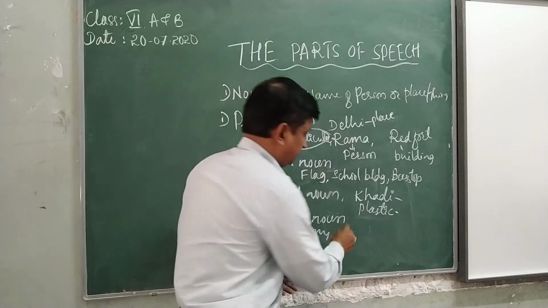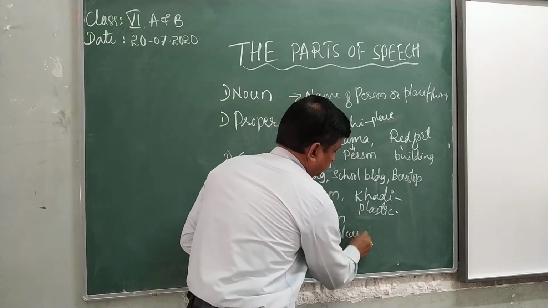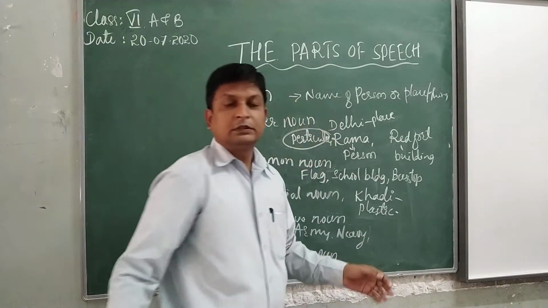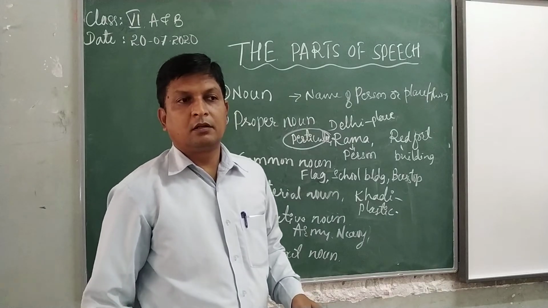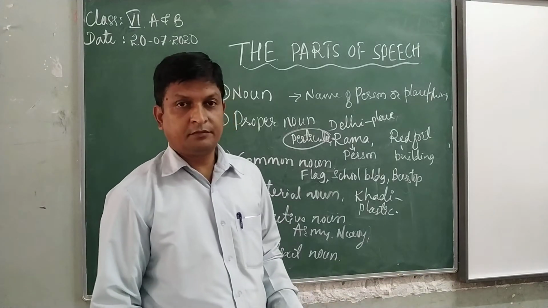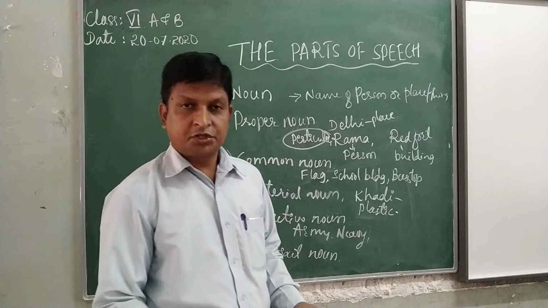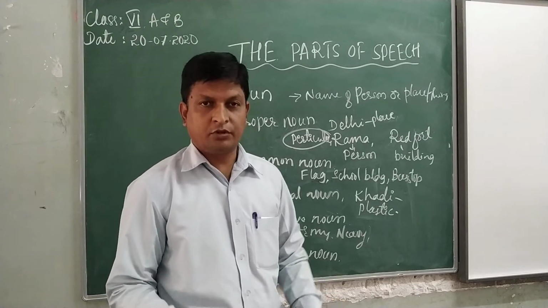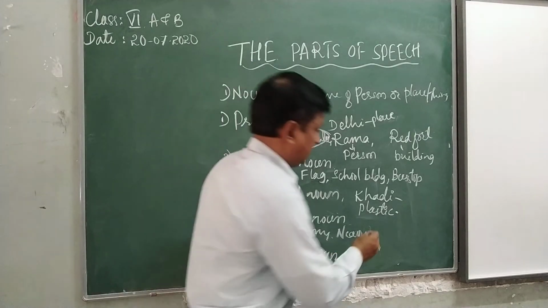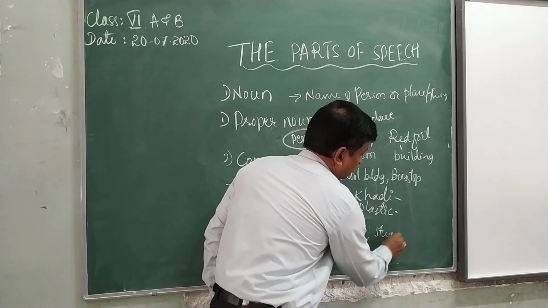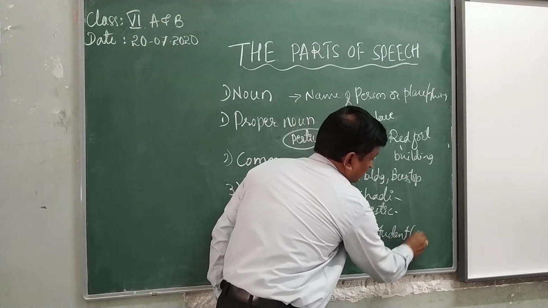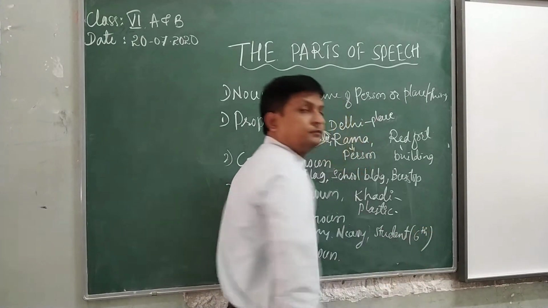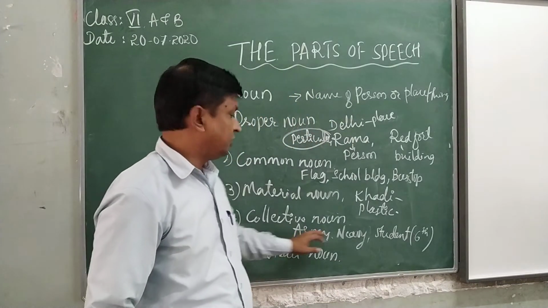Navy is there. And students, 6th standard class students, 6 students. These are the collective nouns.